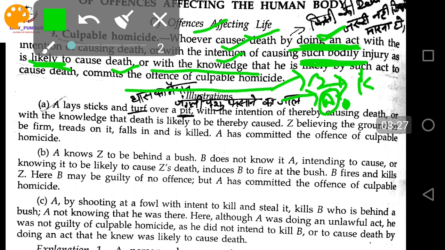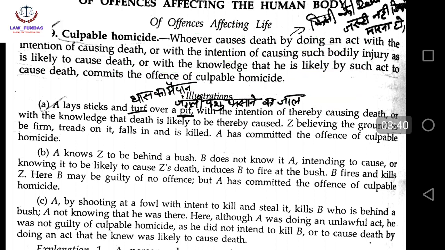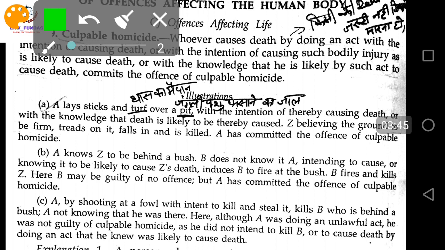Friends, you can see the definition of culpable homicide and murder is nearly the same, but there is a basic difference: culpable homicide is an indirect killing of a person. In murder, A, for example, is going to kill B directly, by putting a gun to his head. But in culpable homicide, A is going to kill someone, but indirectly.